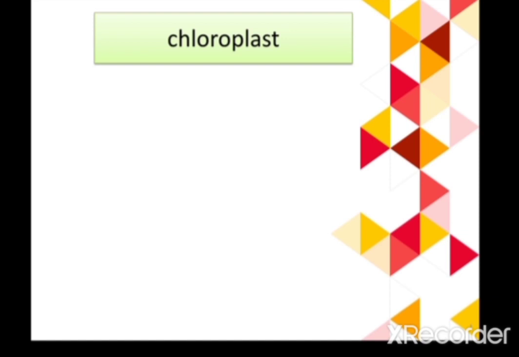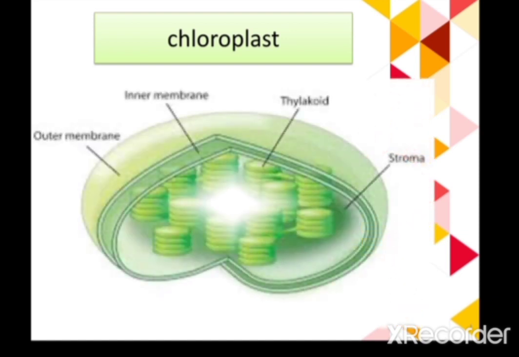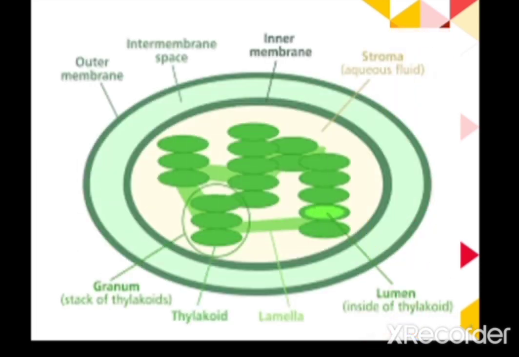So if we are talking about the structure of the chloroplast, when we observe it under the electron microscope, the chloroplast shows a structure of this type. It's about the structure of the chloroplast. Here I presented to you a 3D structure of the chloroplast. For better understanding, have a look at this slide. It's about the simple structure of the chloroplast.